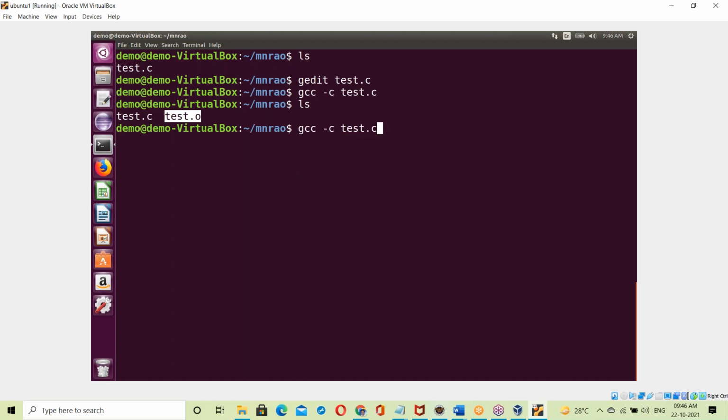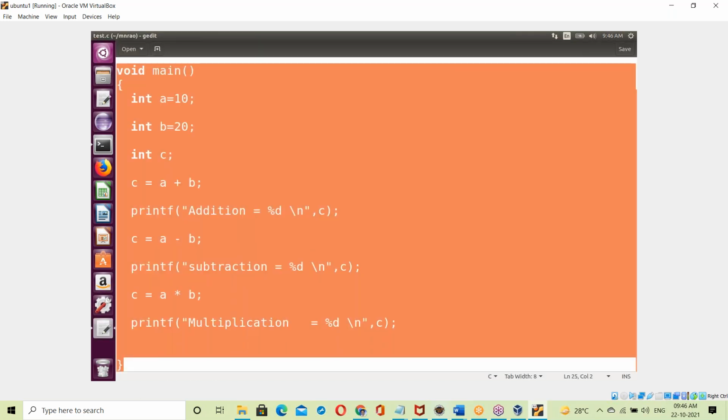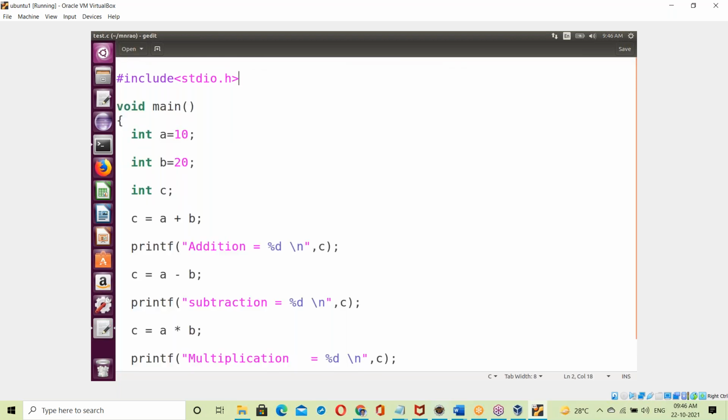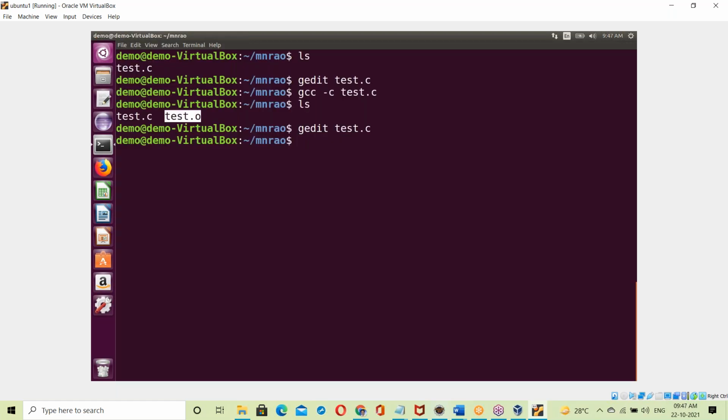Means only this part, void main from top to bottom, binary code of the C program. So this header file has its own binary code, already prepared and available in binary format. Now for our program, binary code is the test.o file. So the test.o file contains binary code for our C program.